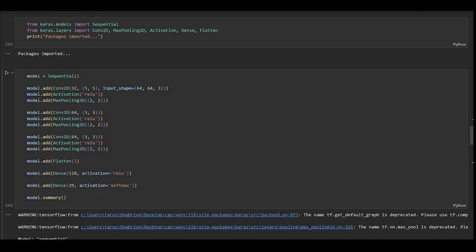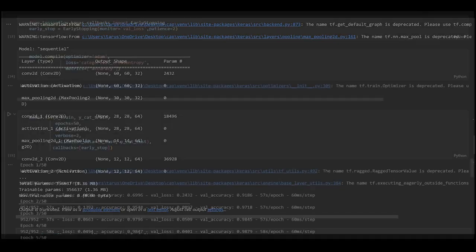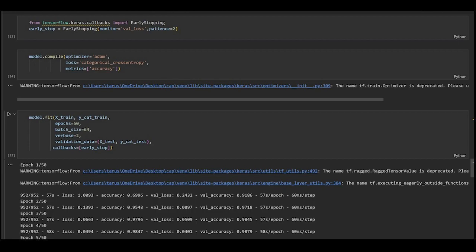Here, using Keras, we define a neural network, adding 3 convolutional 2D layers, 3 activation, and 3 max pooling layers along with a flatten and 2 dense layers. It is important to acquire a summary of our model, which would tell us about the number of parameters we are working with. It helps us with an overview of the output shapes and their sizes. Finally, we compile the model.